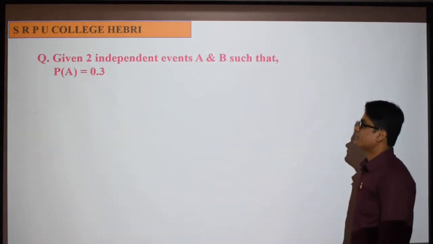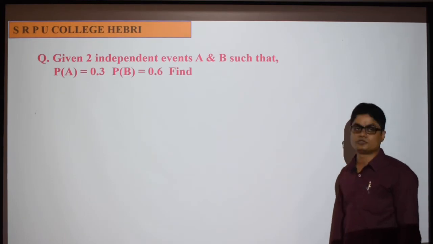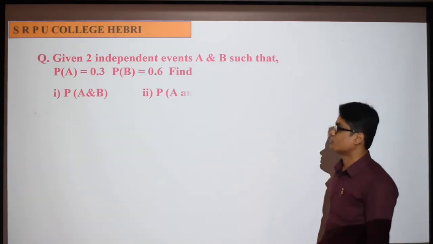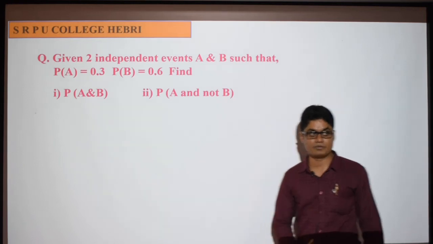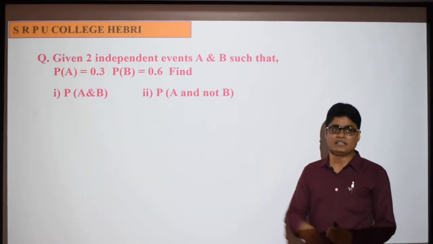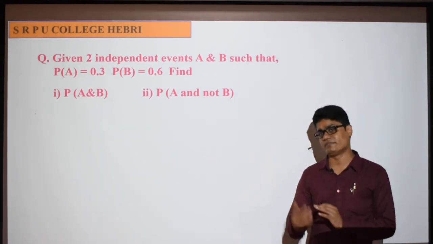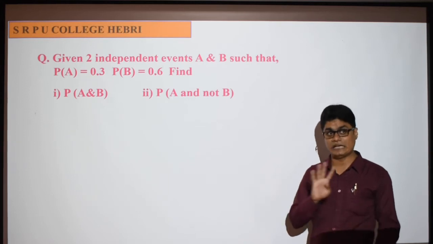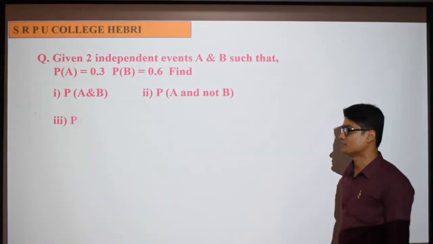Given 2 independent events A and B such that P of A is equal to 0.3, P of B is equal to 0.6. This is an important question. Here there are 4 cases. The 4 cases will not come together in the exam; they will be asked individually, as 1 mark problems. Very important question. Observe carefully.